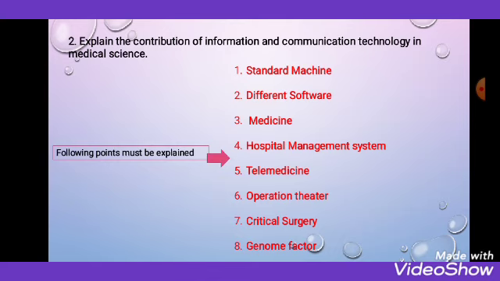Number two, different softwares. Yes, not only machineries, including machineries they are using different updated software that helps to identify the disease and helps to maintain the system. Number three, medicine.